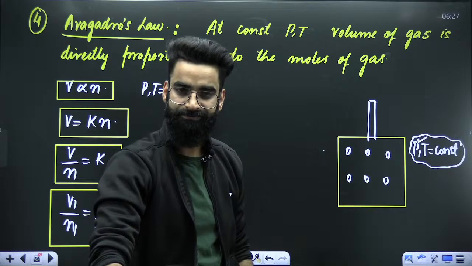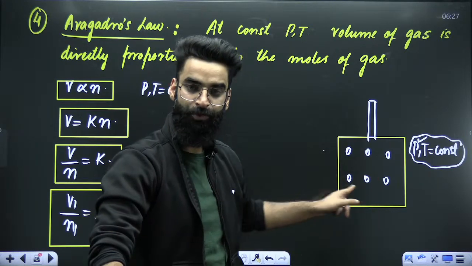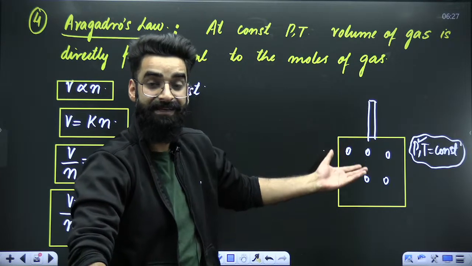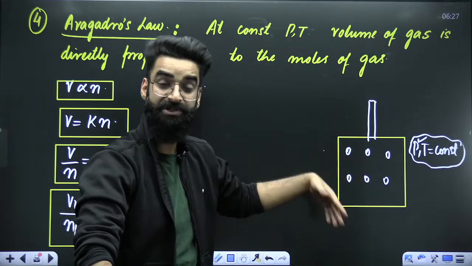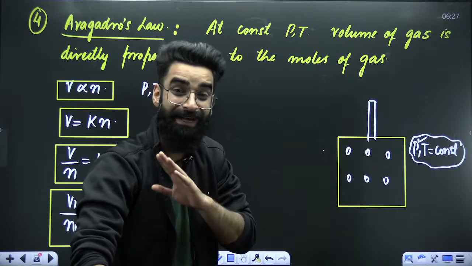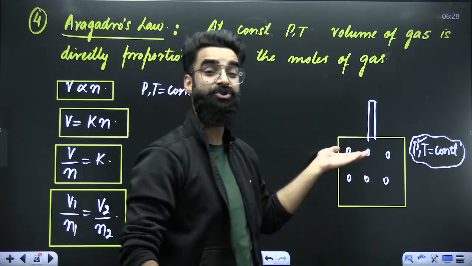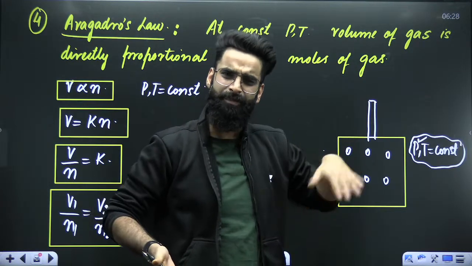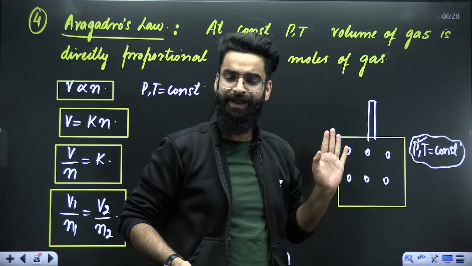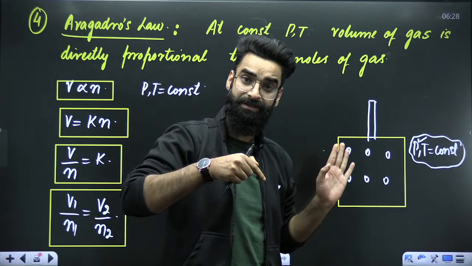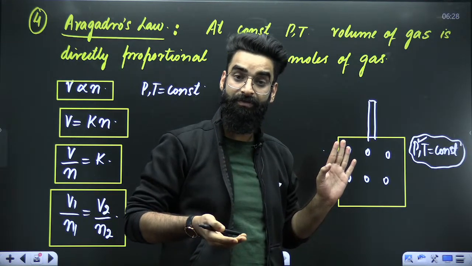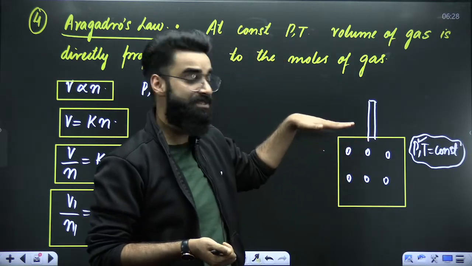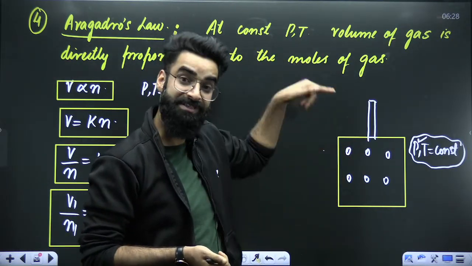Since we are introducing moles, we are introducing extra gas in the container. So the number of moles of the gas is increasing, and molecules are increasing. Pressure will start to increase, but we do not have to let the pressure increase. So a piston should go up so that molecules will again go far, collisions will be less, and pressure will remain the same. Due to the introduction of moles, pressure was supposed to increase. But since the piston is at the same time going up, the pressure is decreasing simultaneously.